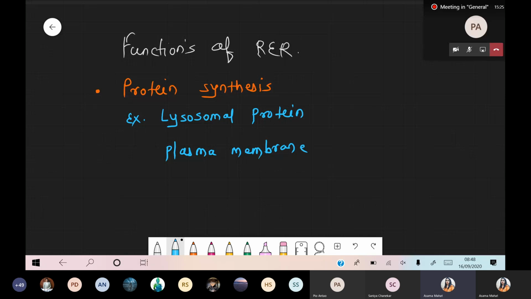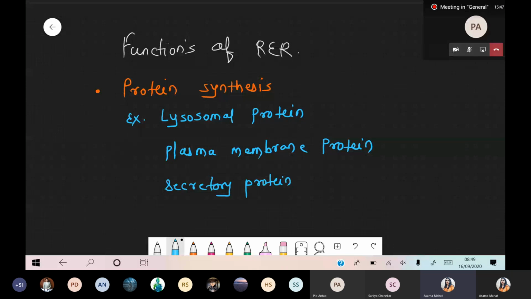We will discuss later what is the meaning of plasma membrane protein. Number three, there is the presence of secretory protein. There is a formation of protein, and that protein is called a secretory protein. So these are the three proteins: lysosomal protein, plasma membrane protein, and the secretory protein.